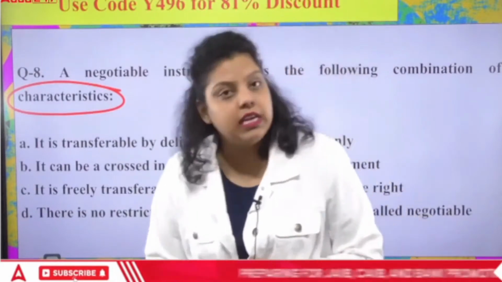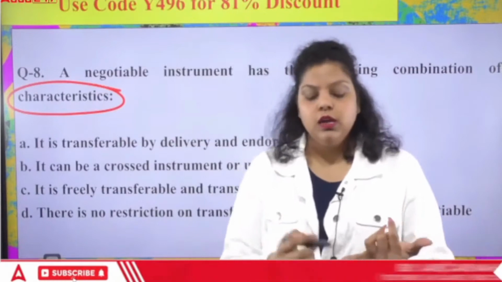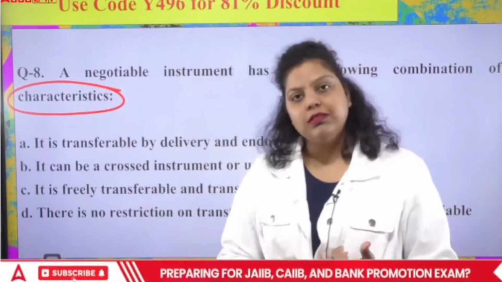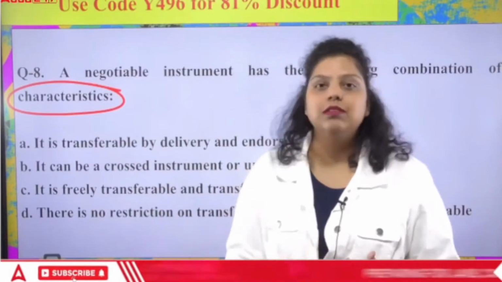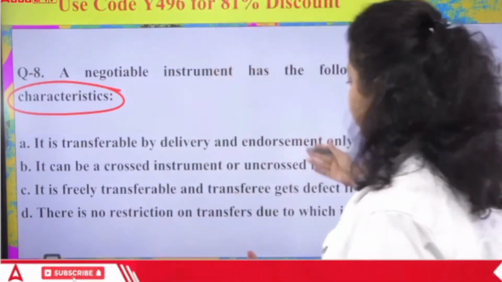Section 13 of the Negotiable Instruments Act, 1881 defines three negotiable instruments. First is the promissory note, second is the bill of exchange, and third is the check. The promissory note is defined under Section 4, the bill of exchange under Section 5, and the check under Section 6. So now which of the following will be correct?